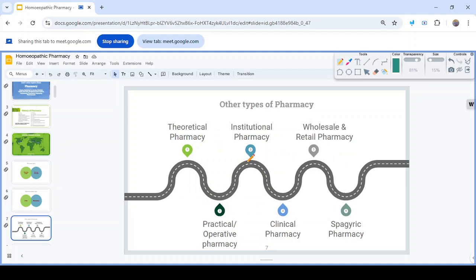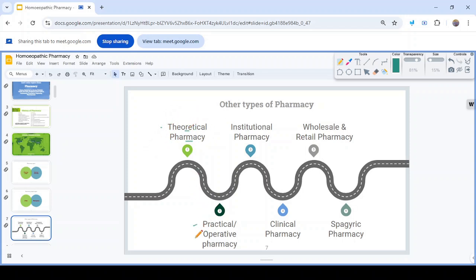Now there is another type of pharmacy known as theoretical pharmacy. That is the theoretical part, the official part, the theory which doesn't deal with dispensing: how to collect, how to preserve, how to prepare. These are known as theoretical pharmacy.